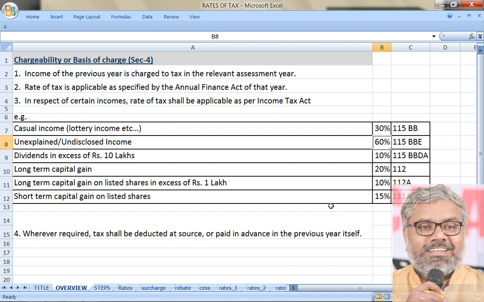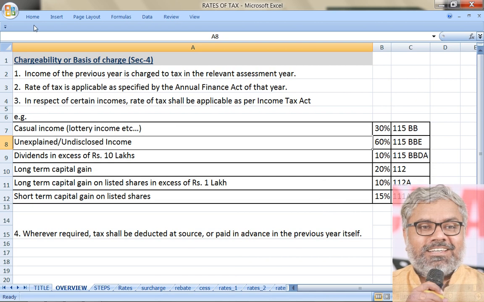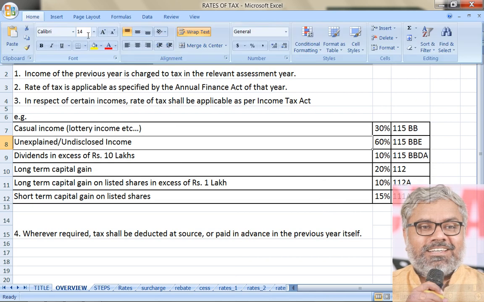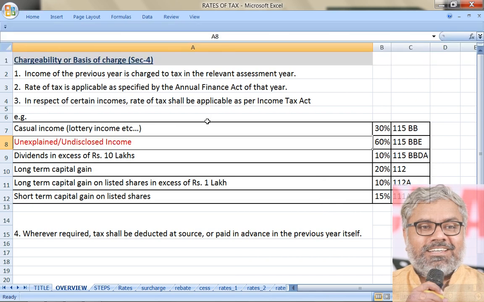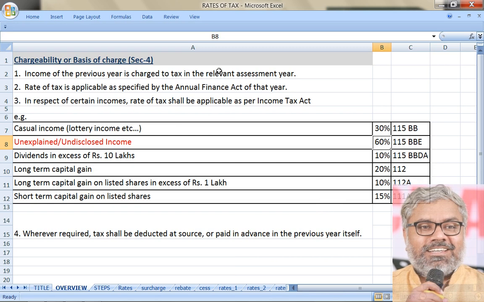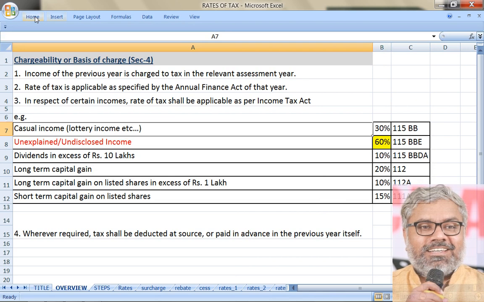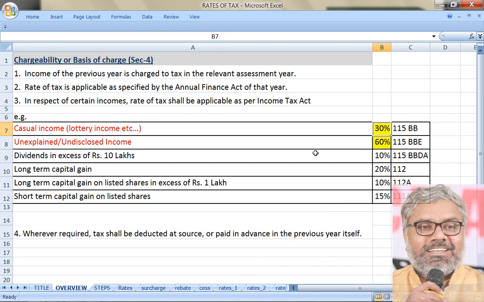Of course, after adding surcharge and cess, the overall tax rate becomes 78%, but the base rate of tax is 60% on such kind of unexplained or undisclosed incomes. So unexplained or undisclosed incomes, the tax rate is going to be 60%. Casual income, the tax rate is going to be 30%.